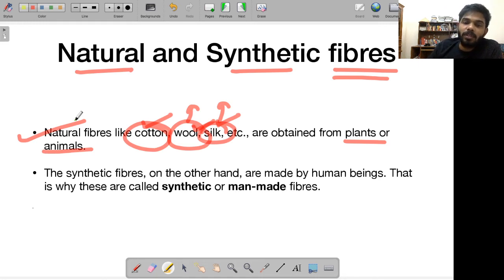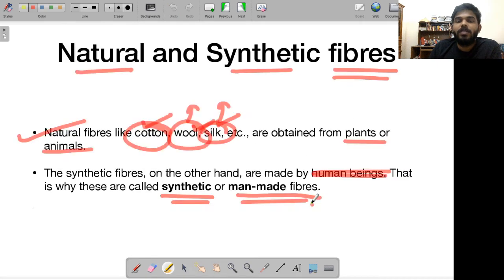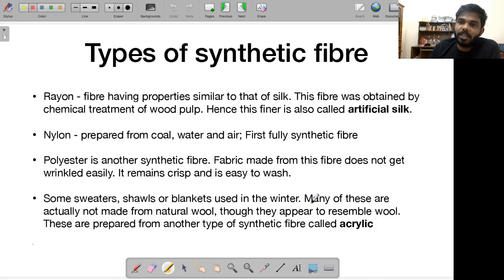On the other hand, there are some things that are called synthetic fibers. What do you mean by synthetic? That means something that is synthesized. Synthetic fibers, on the other hand, are made by human beings. They are not natural fibers, they are made by human beings in a laboratory. That is why these are called synthetic fibers, because they are synthesized, or they are also called man-made fibers. So let's talk about the different types of synthetic fibers that we have.